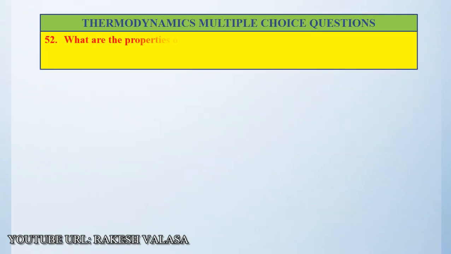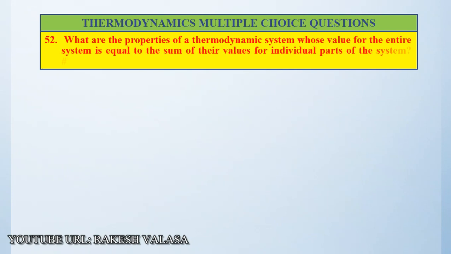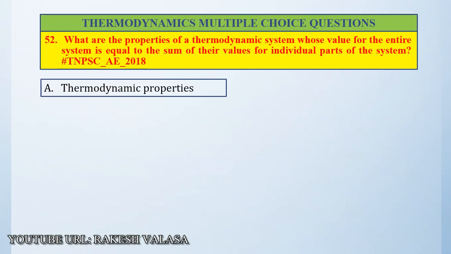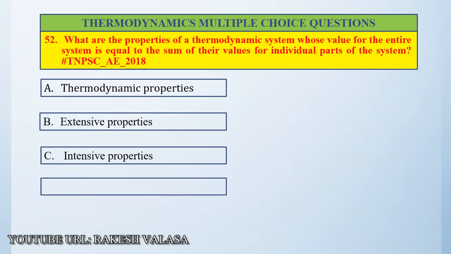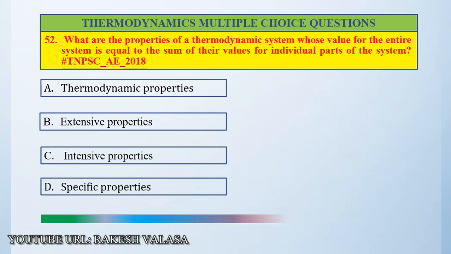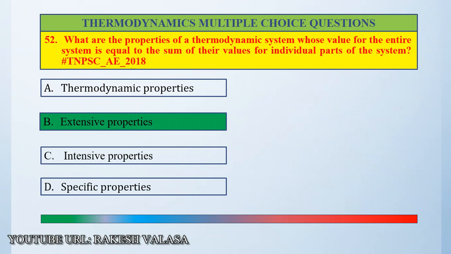Question number 52. What are the properties of a thermodynamic system whose value for the entire system is equal to the sum of their values for individual parts of the system? Option A, thermodynamic properties. Option B, extensive properties. Option C, intensive properties. Option D, specific properties. The correct answer is extensive properties. Extensive properties of a thermodynamic system have a value for the entire system equal to the sum of their values for individual parts of the system.